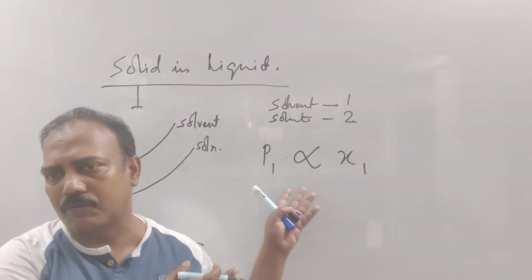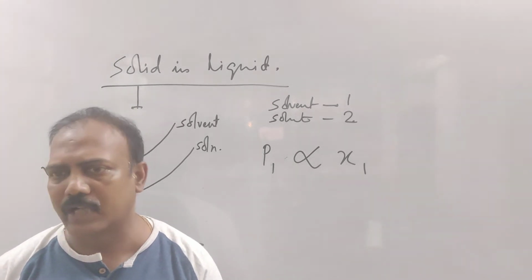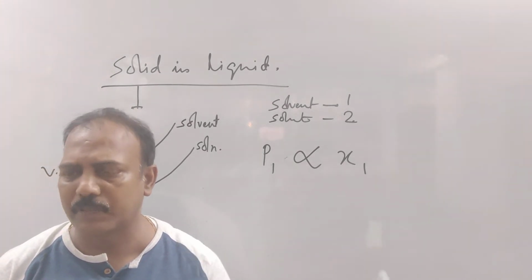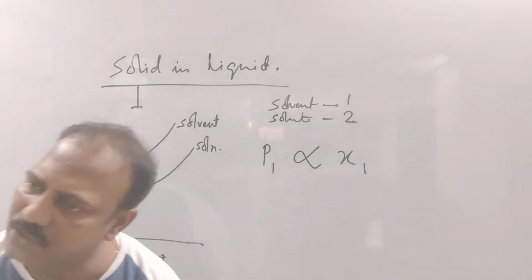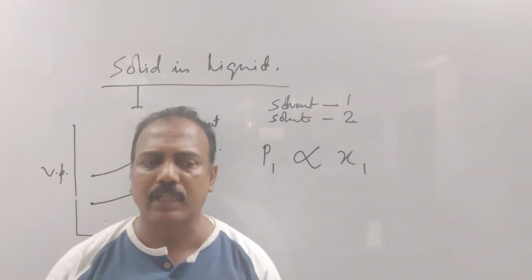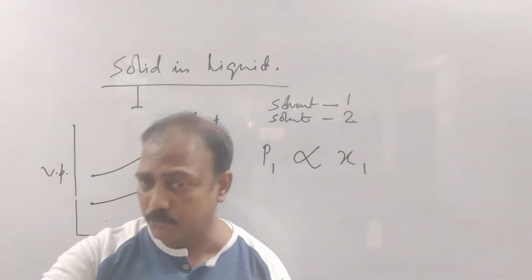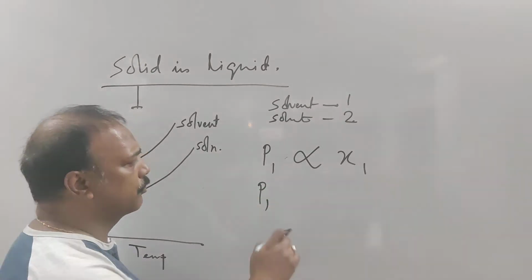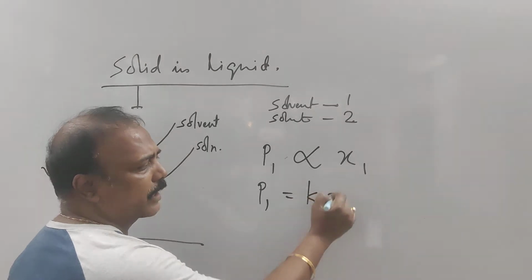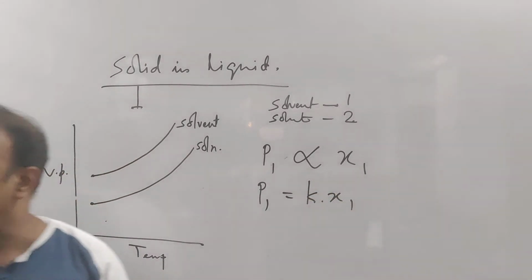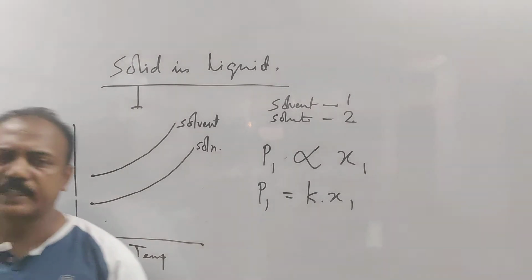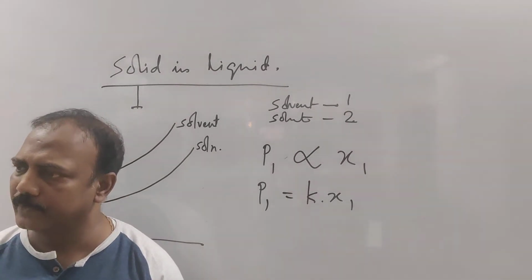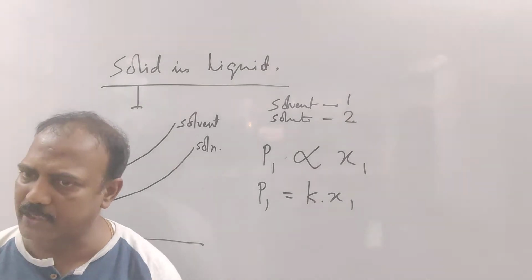Can I write it? The same thing, whatever I told, I am writing it mathematically. P1 is directly proportional to X1. What is P1? Vapor pressure of the solvent in solution. And what is X1? It's nothing but the mole fraction of the solvent. You do it with me in the copy. So we can write P1 is equal to some constant into X1. Some proportionality constant into X1. This is nothing but a proportionality constant.